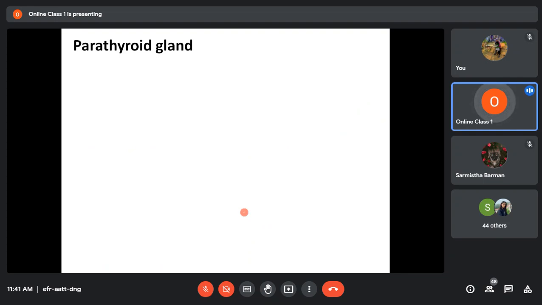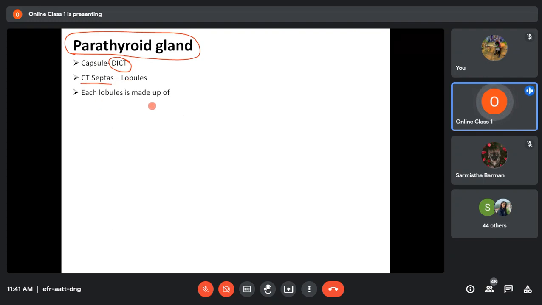Then comes the next gland, that is the parathyroid gland. From the name itself, it implies it will always be near the thyroid gland. Para means side, so it is on the side of the thyroid gland. Just like the thyroid gland, the parathyroid gland will be covered by a capsule made up of dense irregular connective tissue. Again, connective tissue septa will arise from the capsule, which will divide the gland into a number of lobules.